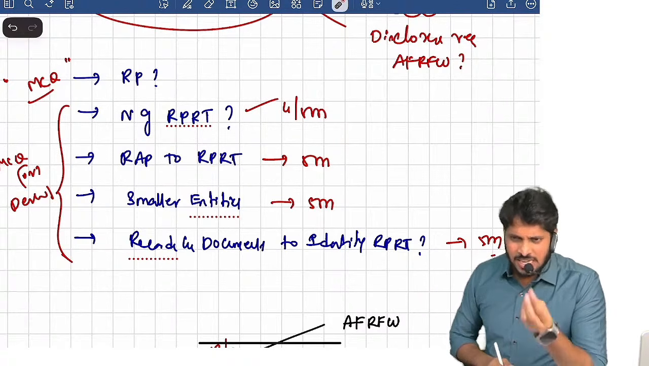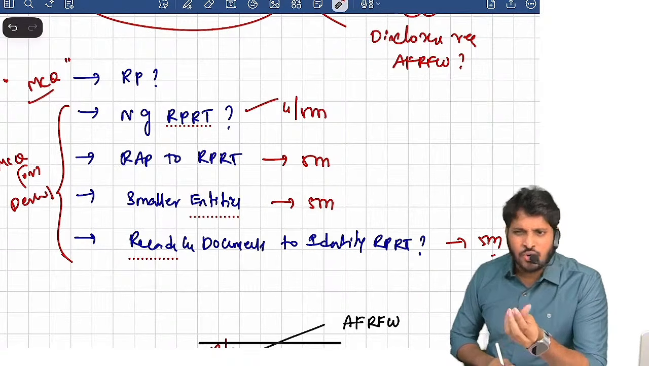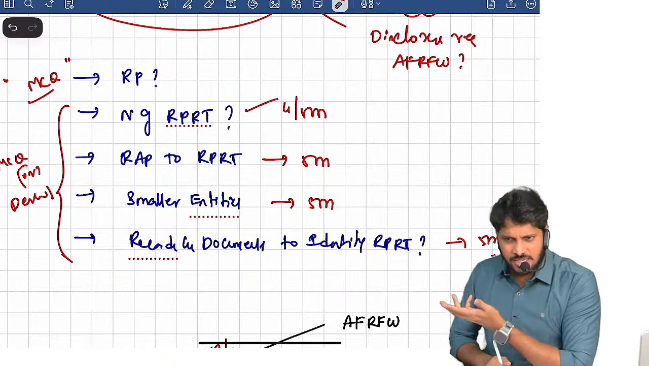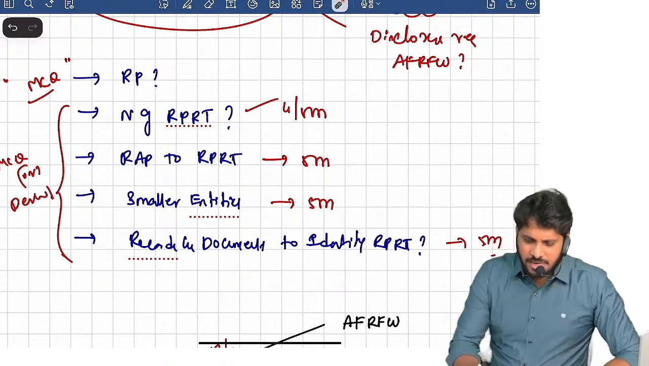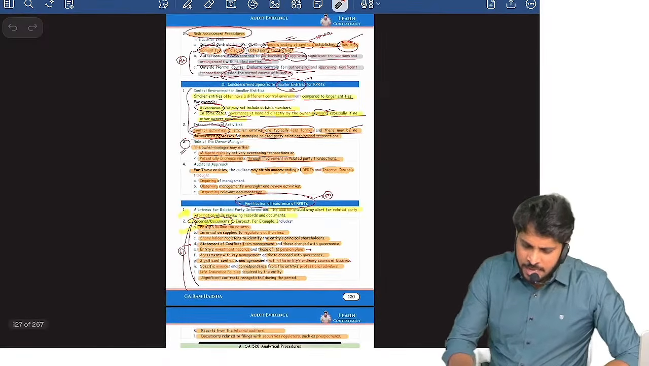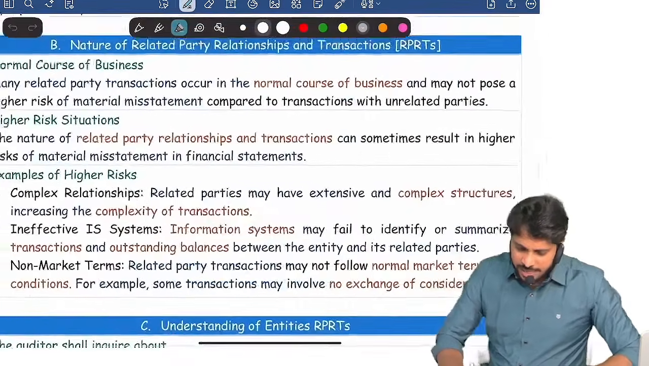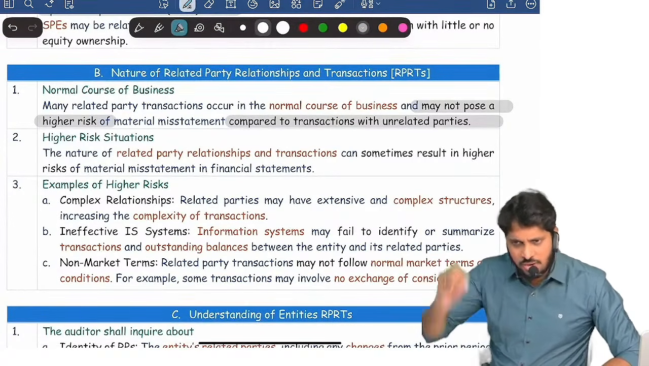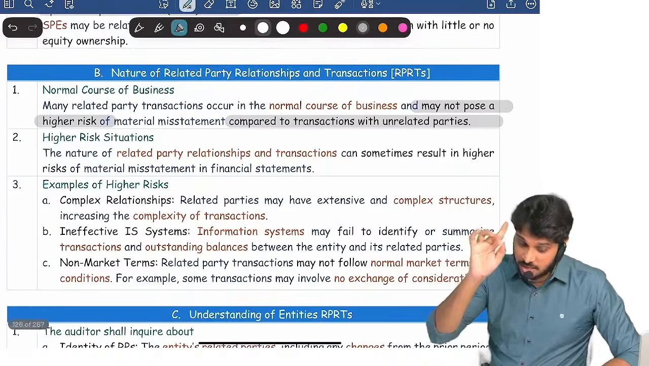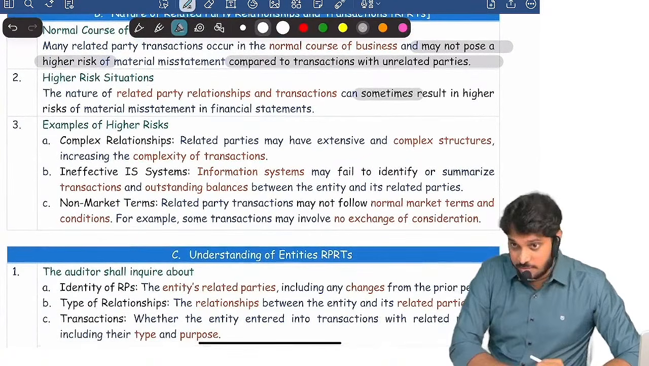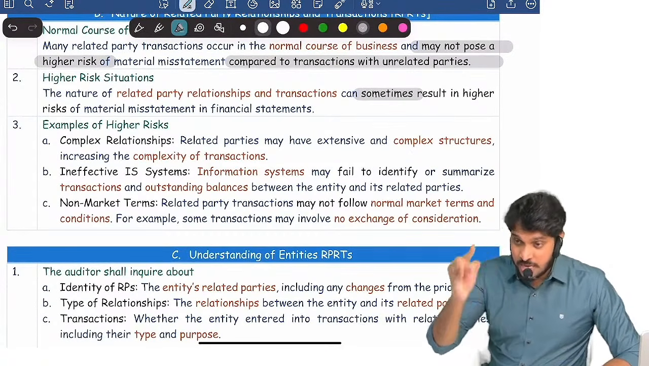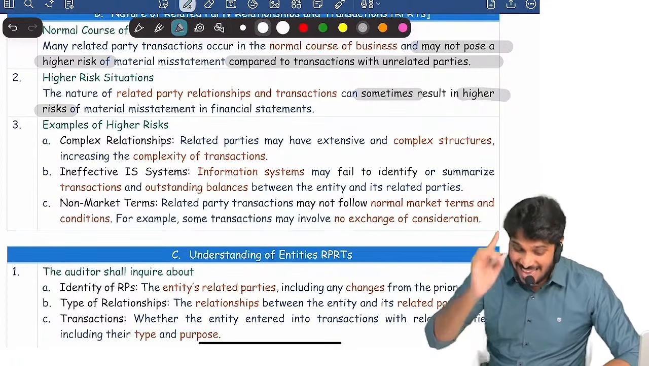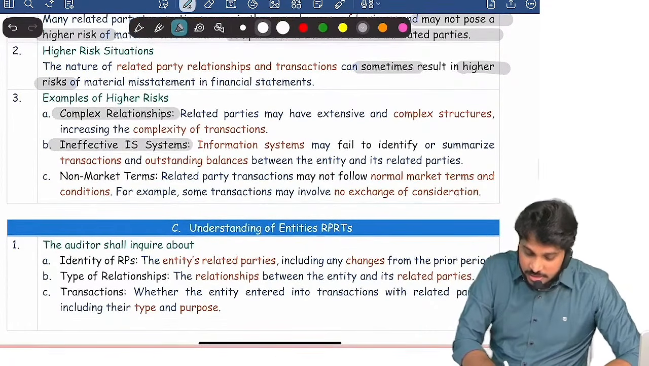Generally, related party relations and transactions are no different from transactions that happen with unrelated parties. Generally, related party transactions may not pose higher risk compared to unrelated party transactions. But sometimes a related party transaction may result in a higher risk of MMS. There are three circumstances where higher risk is possible.